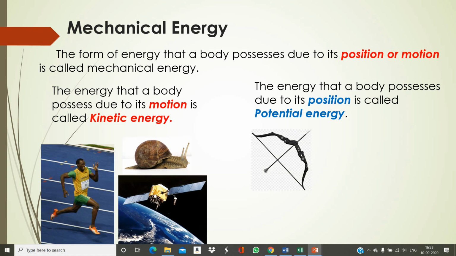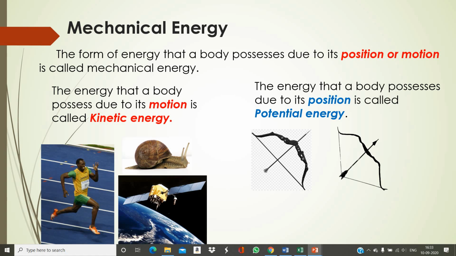For example, a bow and an arrow. Here the arrow is lying normal and the bow is also lying in its normal position. But if we pull the bow, or stretch the bow like this, this is a new position of the bow and the arrow. Now at this position, the stretched bow and the arrow possess energy, and that energy is called potential energy because it is due to the new, stretched position of the bow.